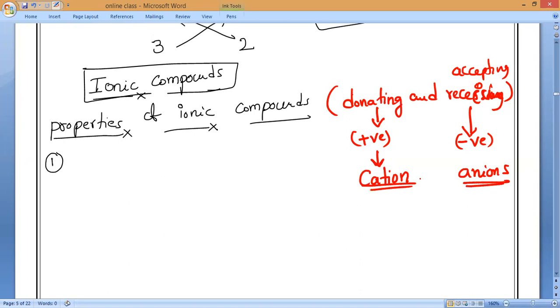What are ions called as? Cations and anions. That is what you have to remember.